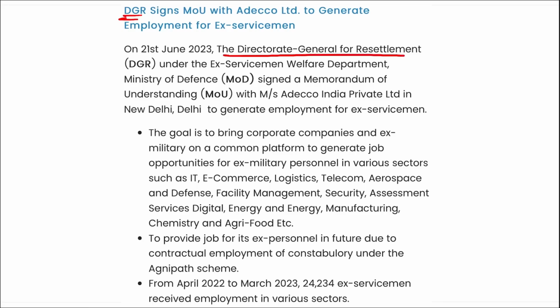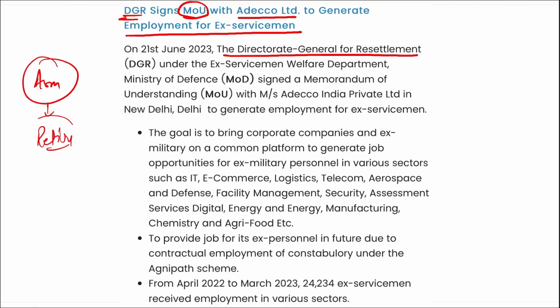The DGR, the Directorate General for Resettlement, has signed a memorandum of understanding with Adeco India Private Limited in New Delhi to generate employment for ex-servicemen. See, army personnel or any force personnel, after they get retired, either they can continue working in the field of army or defense. But after the defense personnel are retired, they need jobs. These are the ex-servicemen.